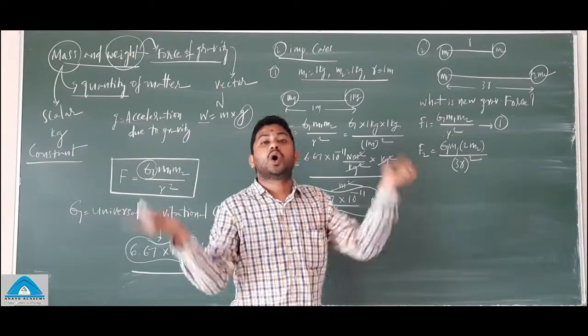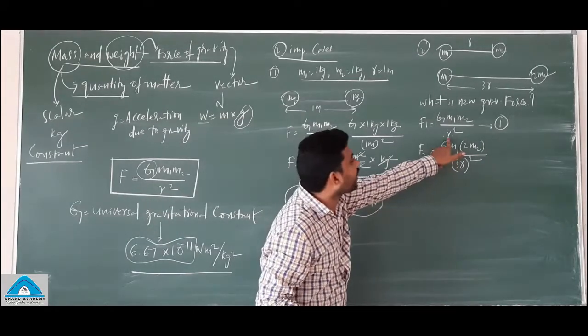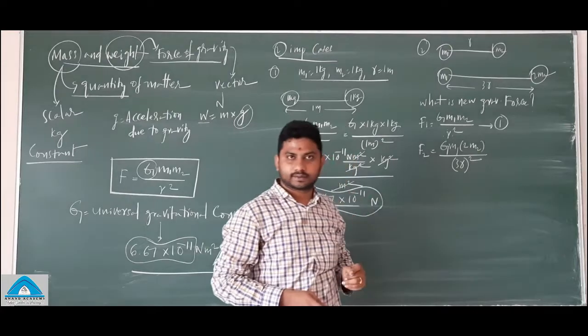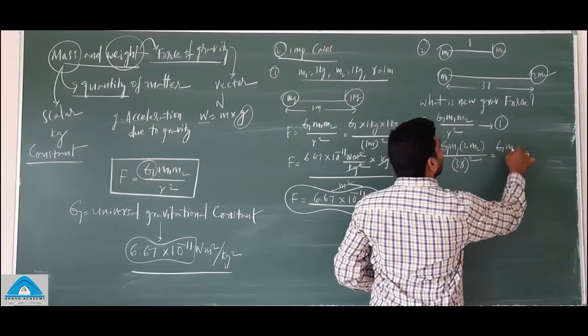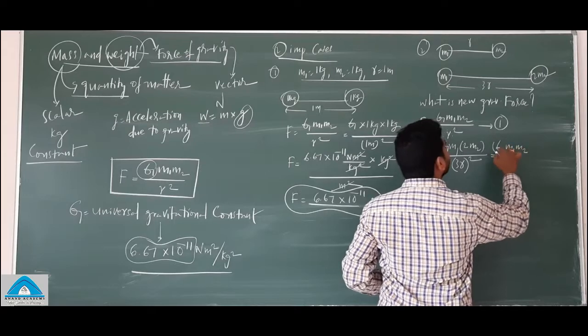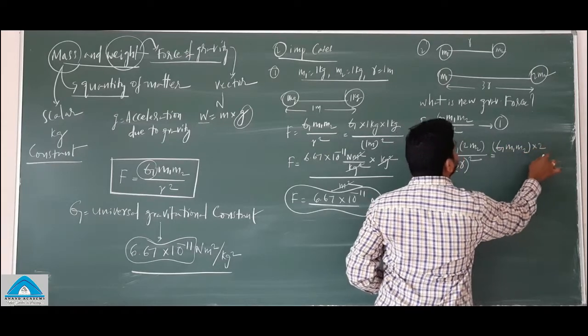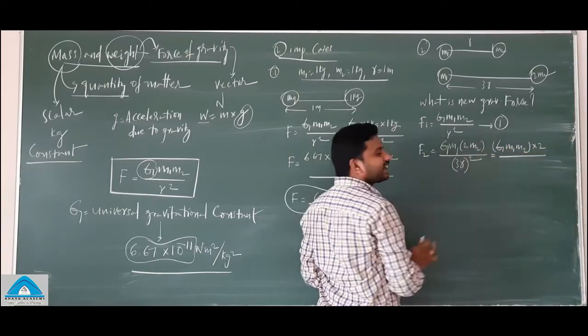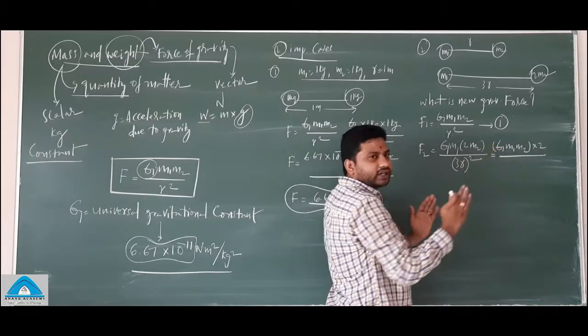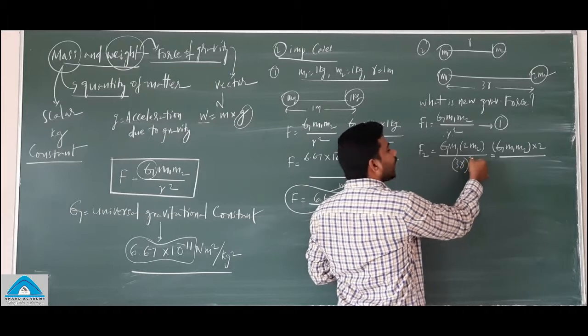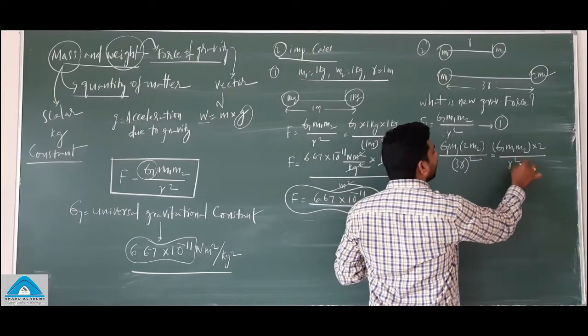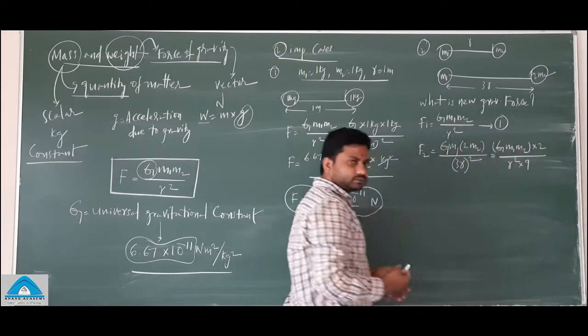No, 3r whole square, because in the place of r you need to keep 3r. So here G, m1, m2 into 2, and just take it to the other side. 3 square is 9, so it is r square into 9.